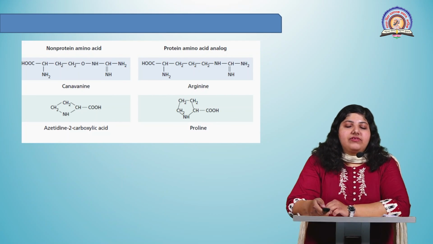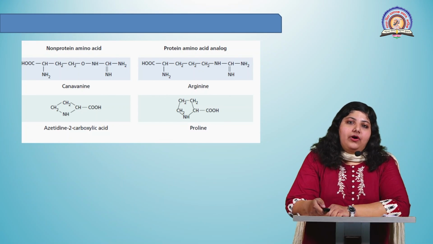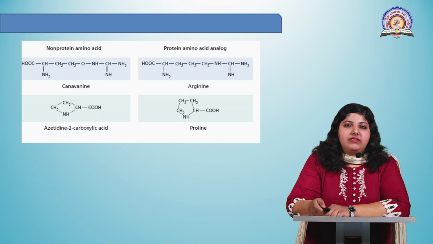So these amino acids are unusual amino acids which are found in some plants. They can sometimes be incorporated in the process of protein synthesis, but they do not form functional proteins. They block this process of protein synthesis and they lead to cell death. Thus, they protect the plants from herbivory attack or insect attack.